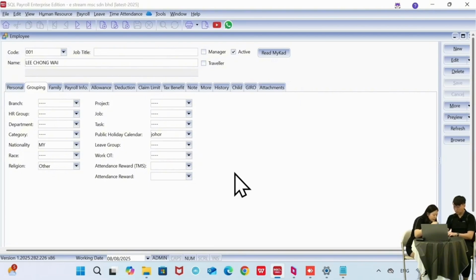Okay, the last question we have over here is for the eTMS feature: is the charge 4 ringgit per staff or for 7 features? For the eTMS, it's actually 4 ringgit per month for one employee. So you can decide how many employees you want to track. You don't have to follow exactly your payroll count. Let's say in your payroll you have 20 employees, but you only want to track attendance for 3 employees. Then you subscribe for those 3 employees only. You are not compelled to subscribe for all 20 employees.